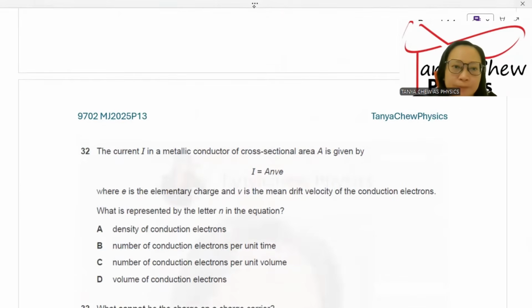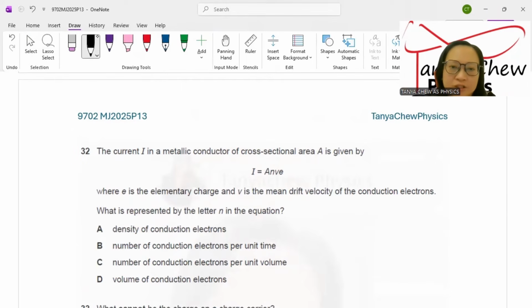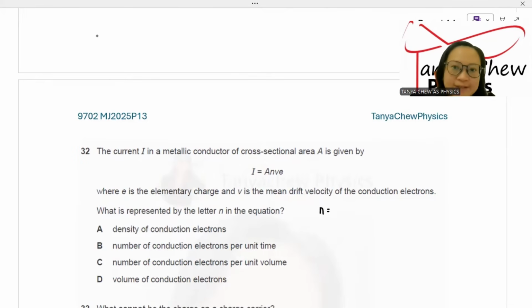Number 32. The current I in a metallic conductor of cross-sectional area A is given by I is equal to nAve, where e is the elementary charge and v is the mean drift velocity of the conduction electrons. What is represented by the letter n? n is the charge carrier density. It is number per volume. So the answer is C.